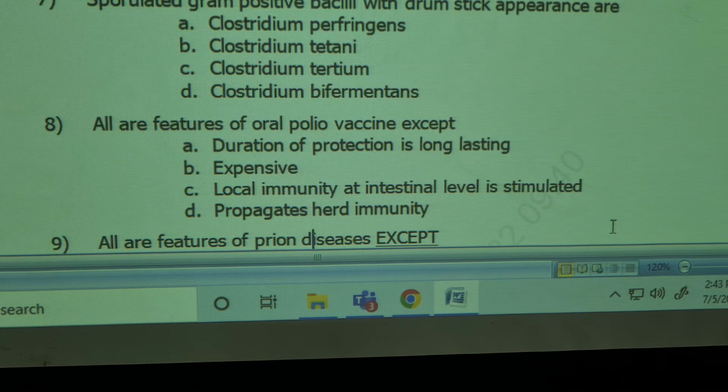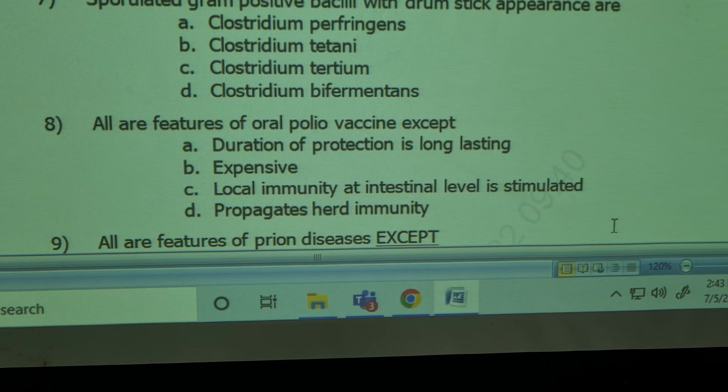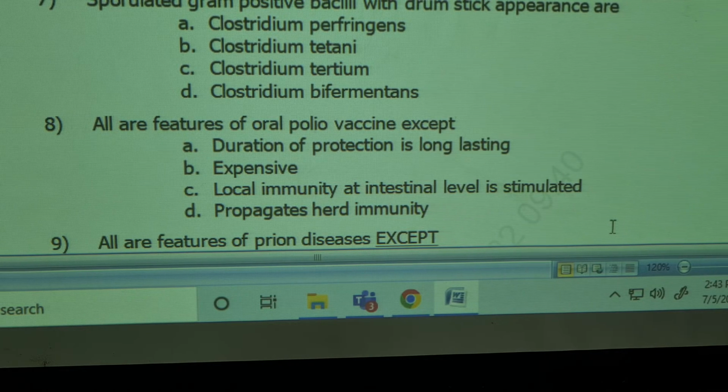Sporulated gram positive, very simple. Drumstick appearance. Which one? Clostridium perfringens, Clostridium tetani, Clostridium tertium, Clostridium bifermentans. Which one? Drumstick appearance. Clostridium tetani.